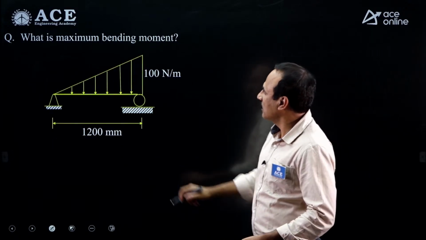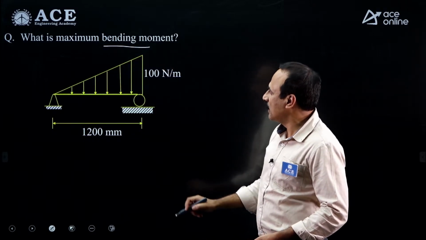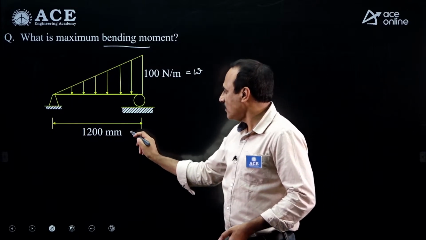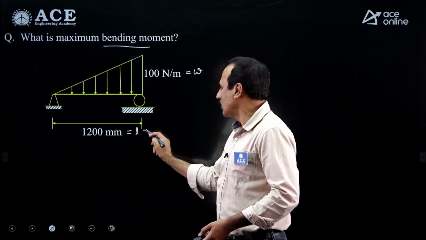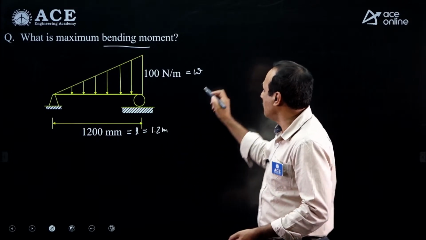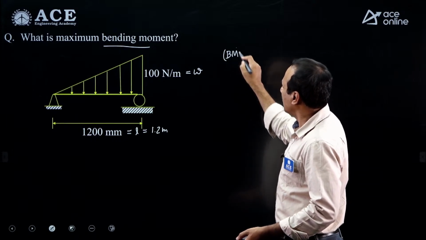Now look at this very simple question. If you remember the formula, they are asking for the maximum bending moment. Assume the loading is W and the span L is 1200 mm, nothing but 1.2 meter. It is a standard question.